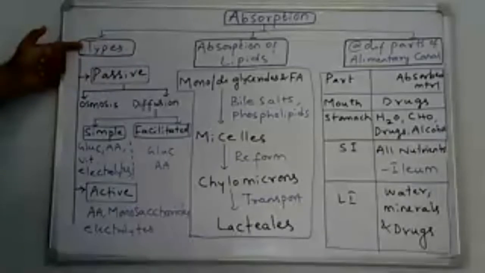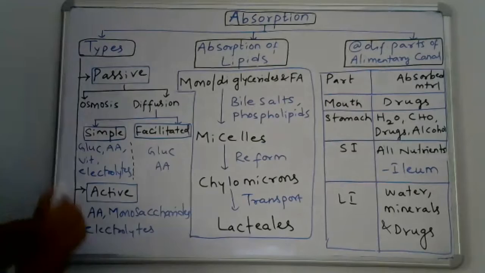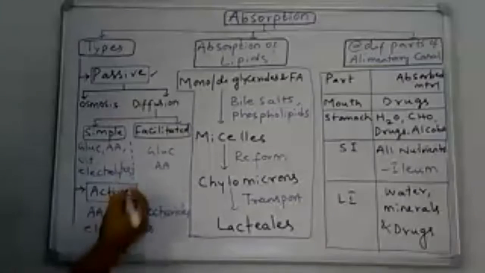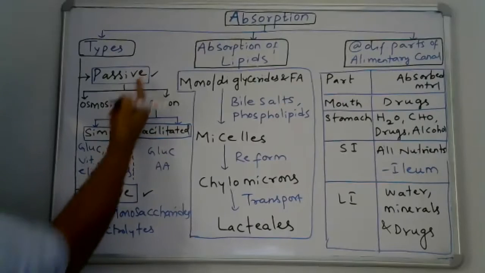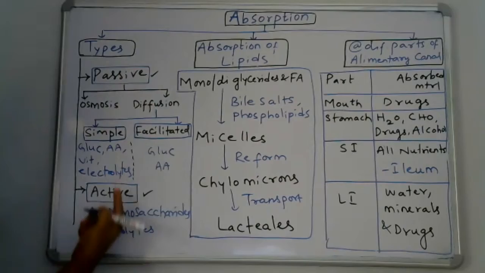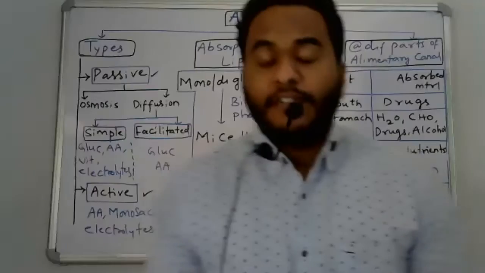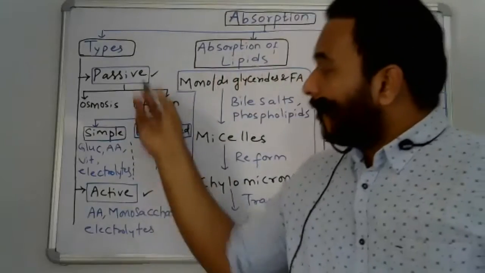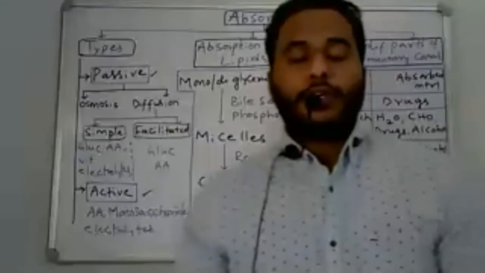Coming to types of absorption, there are basically two types: passive and active. So what is the difference between active and passive absorption? Very simple.